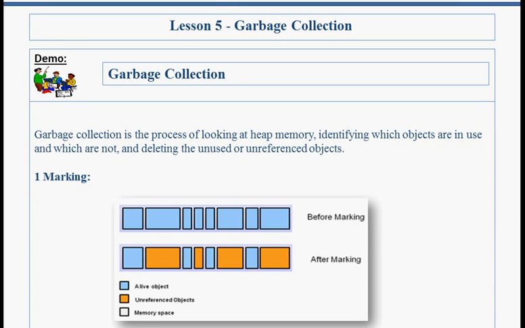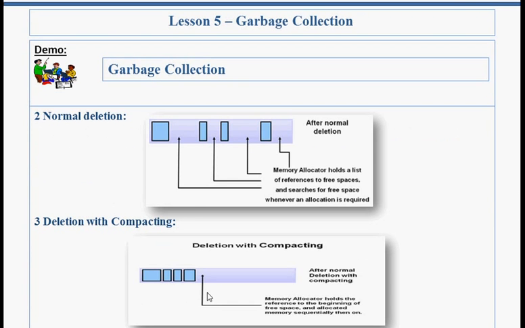The basic process can be described as follows. Marking. In this step, garbage collection identifies which pieces of memory are in use and which are not. For example, here all blue boxes represent alive objects or referenced objects, and all yellow boxes represent the unreferenced objects. Normal deletion. After marking, it removes unreferenced objects, leaving referenced objects.